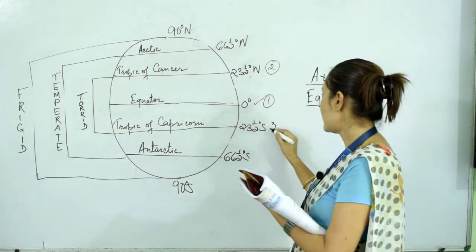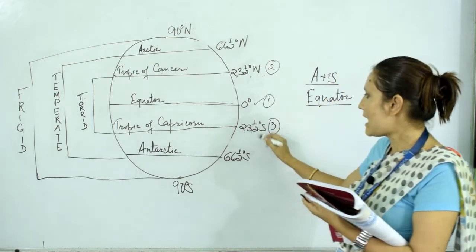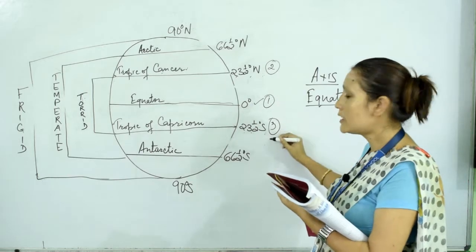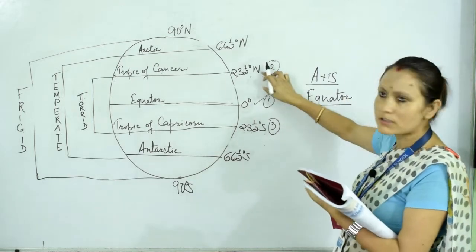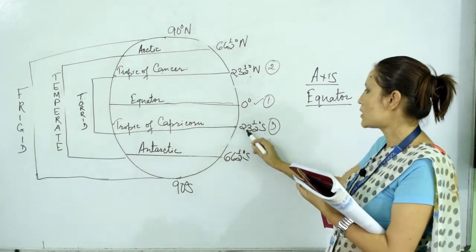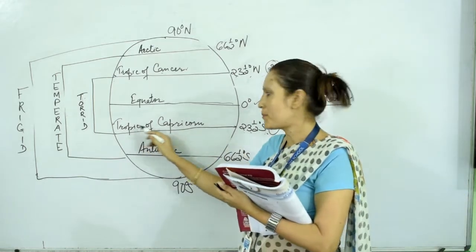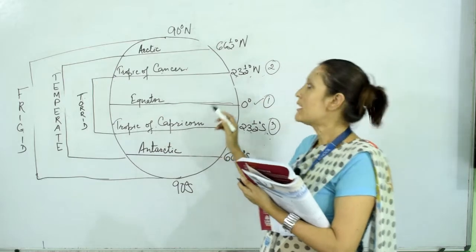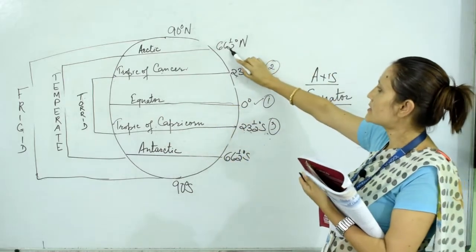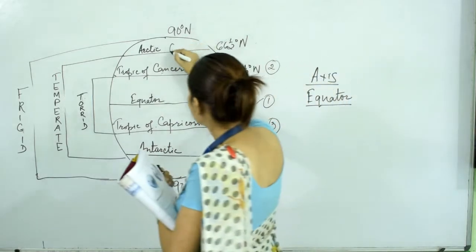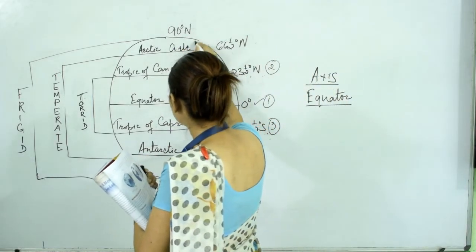Next one is 23.5 degrees south, the same latitude, but the hemisphere is different. This is the northern hemisphere, this is the southern hemisphere. So 23.5 degree south latitude is called the Tropic of Capricorn. Next, 66.5 degrees north is called the Arctic Circle or Arctic Zone.